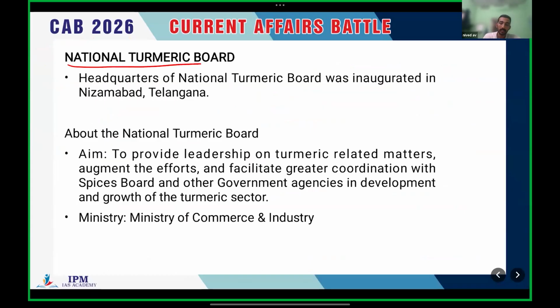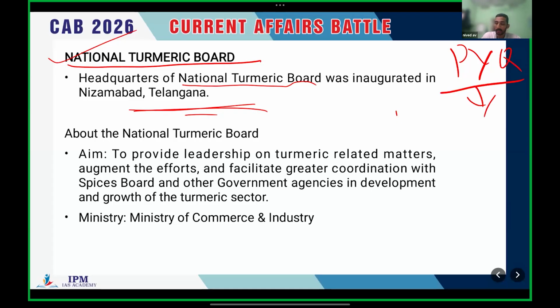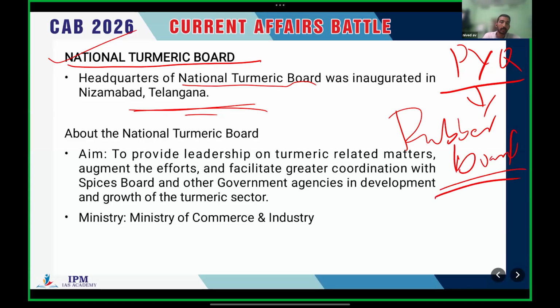Next important topic is the National Turmeric Board. The basic information: it is headquartered in Telangana. The National Turmeric Board headquarters has been inaugurated in Nizamabad, Telangana. In the previous year questions, UPSC asked about the Rubber Board. That is why this topic is very important. UPSC may ask questions related to different boards of agriculture: Rubber Board, Turmeric Board, Spices Board, etc.